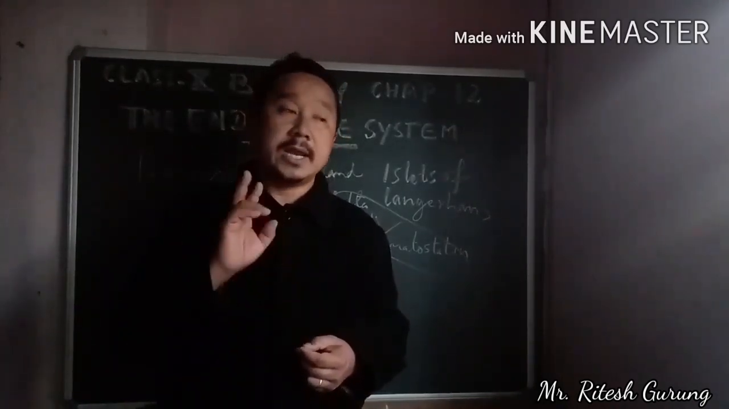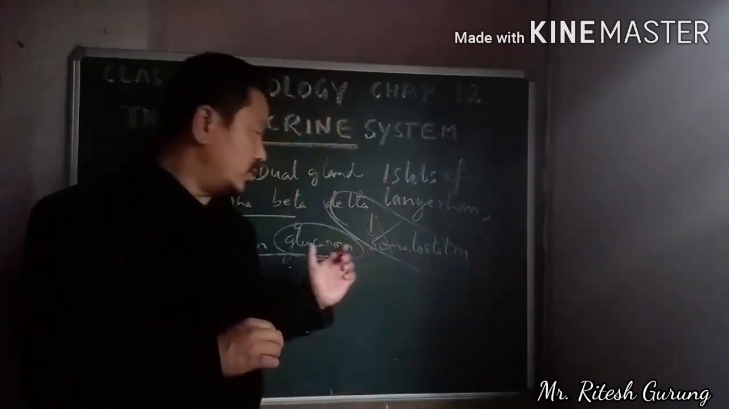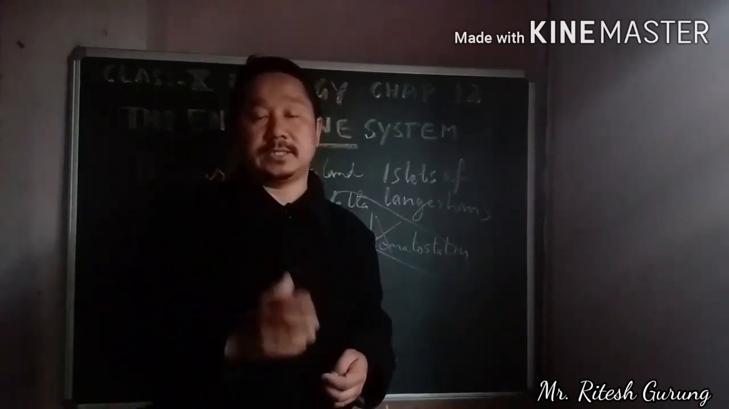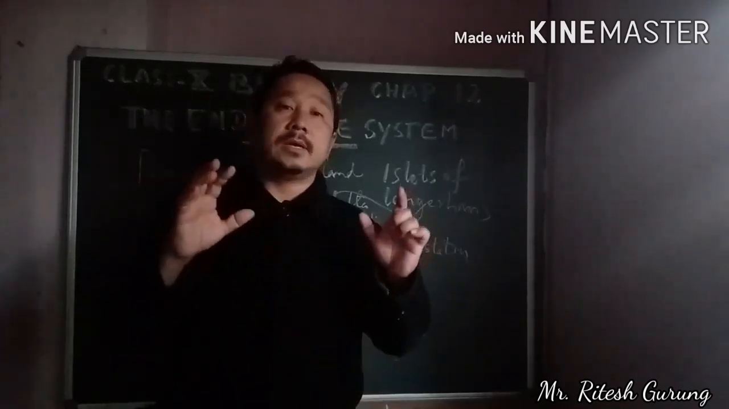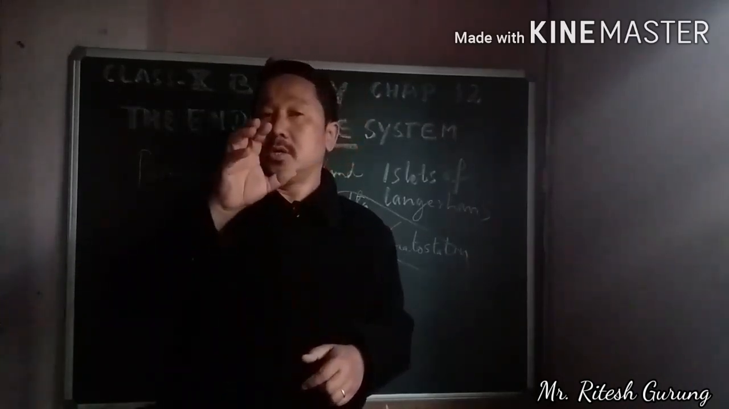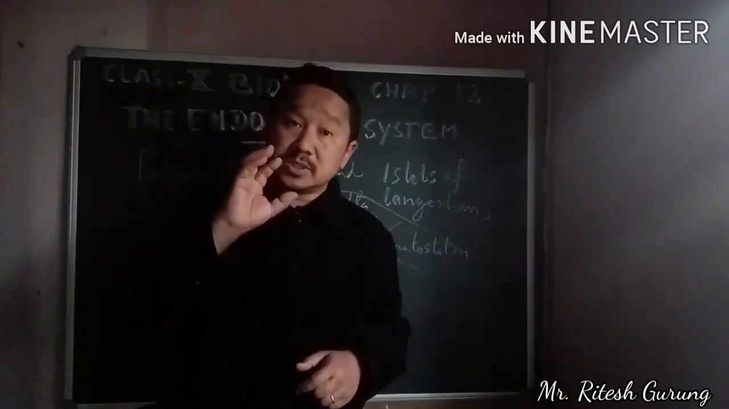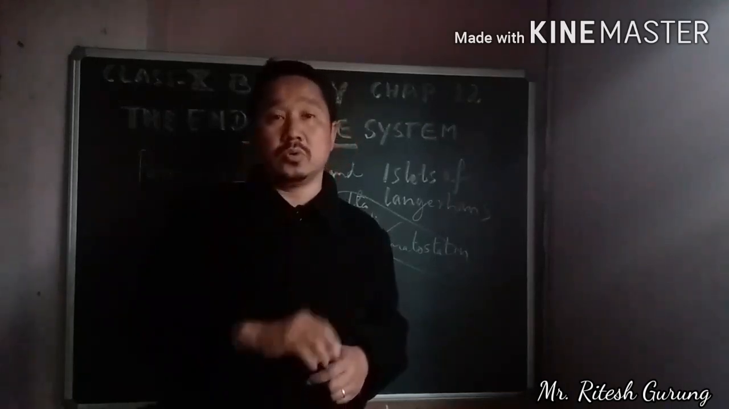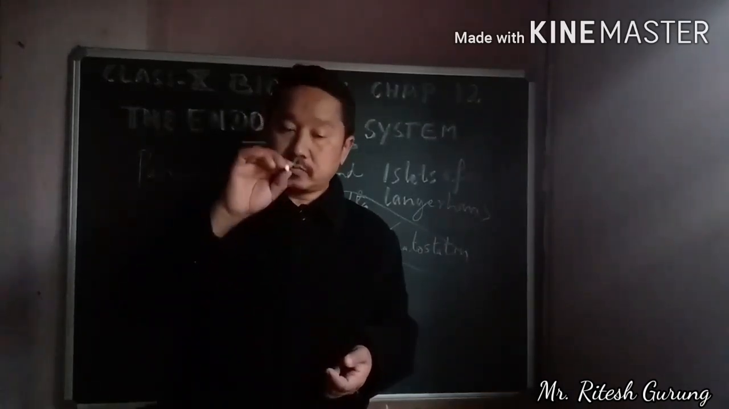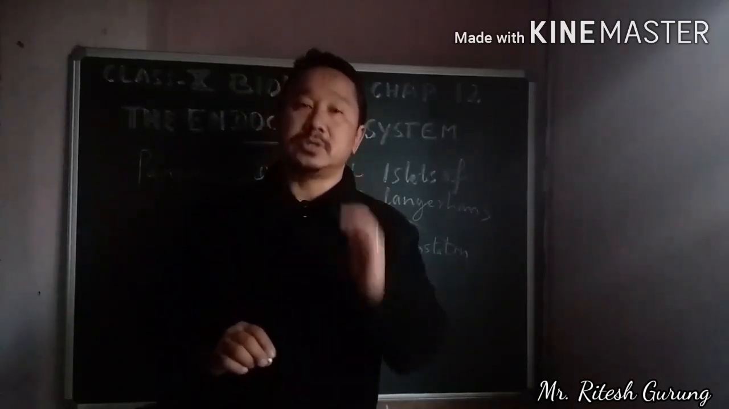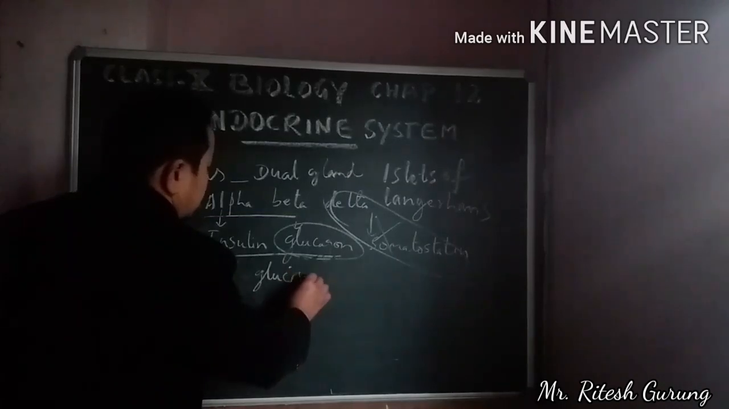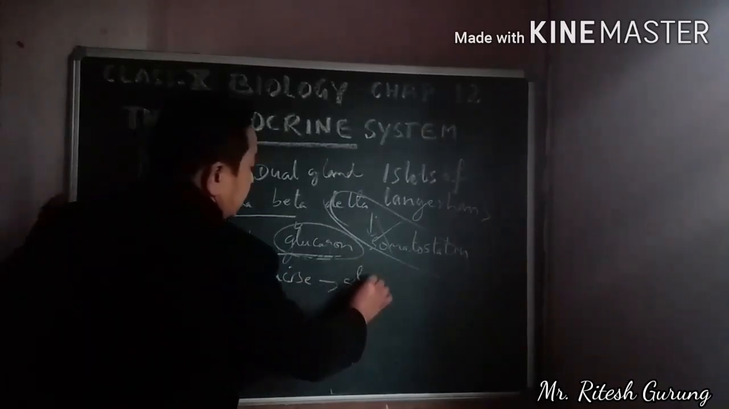Number two, this hormone, insulin, promotes the deposition of glucose, especially deposition of extra glucose in the form of glycogen. That means glucose in the form of glycogen.